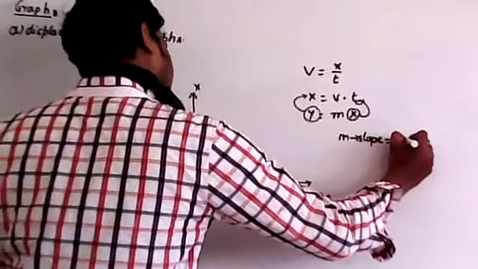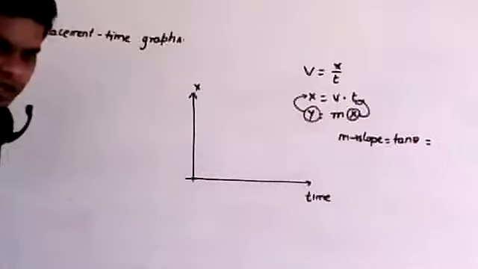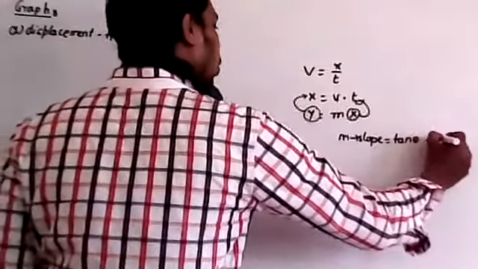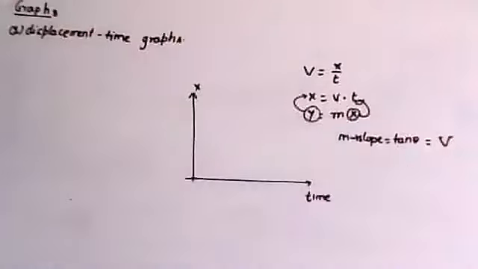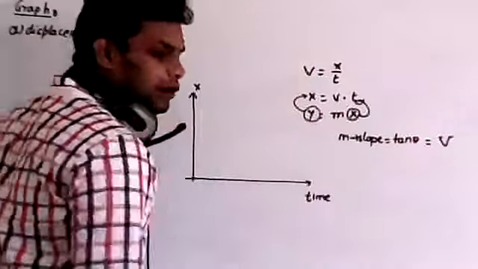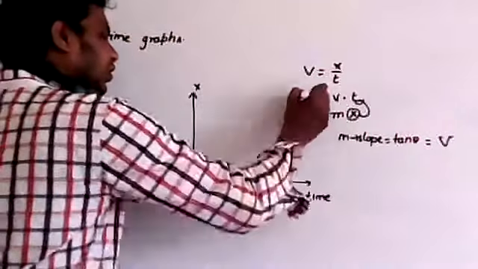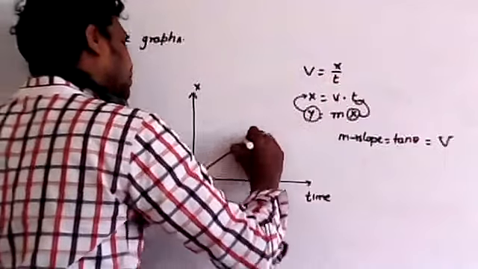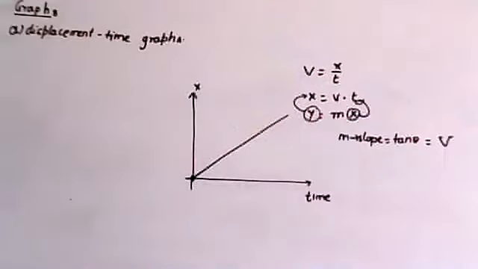That slope can also be taken as tan theta. In the place of slope we have the velocity v. Therefore, for this the graph is a straight line passing through the origin.